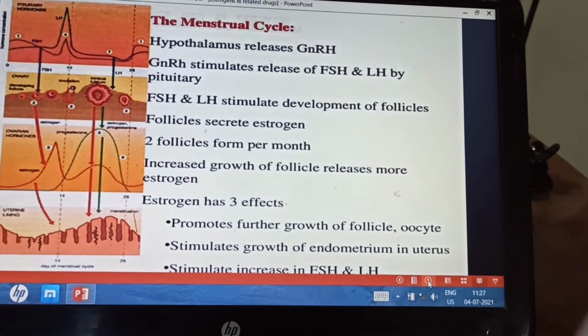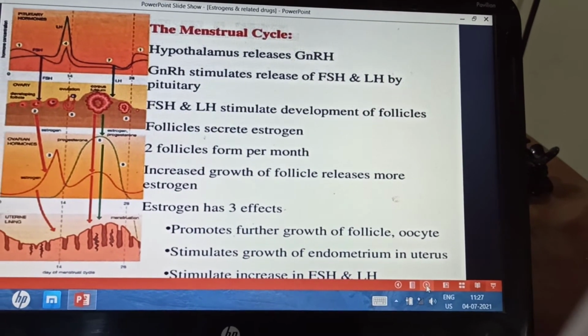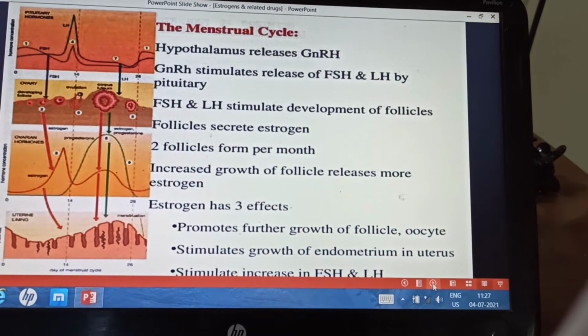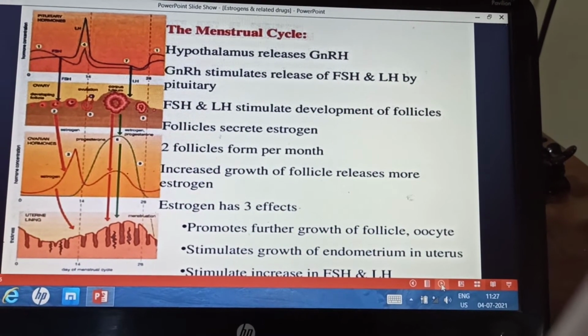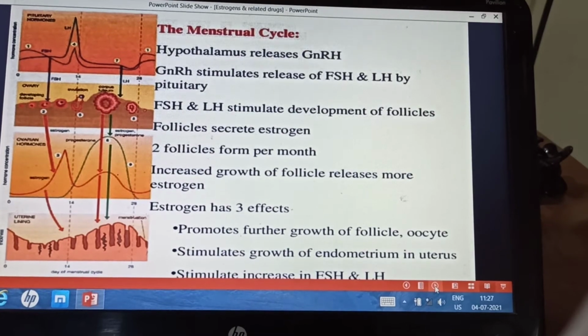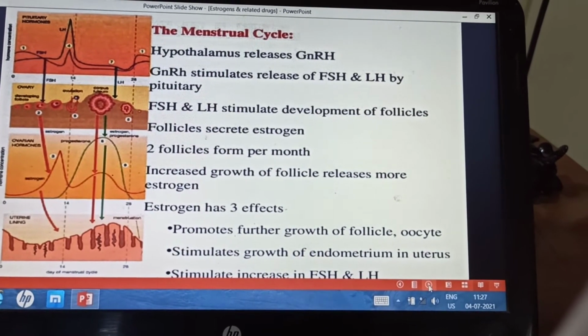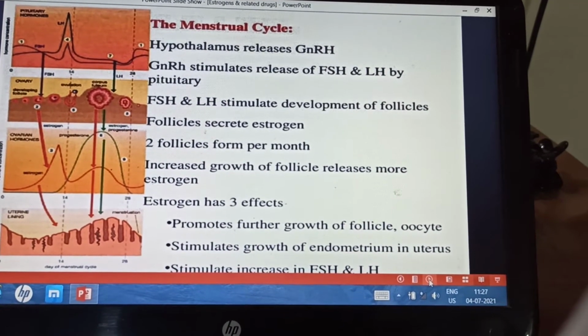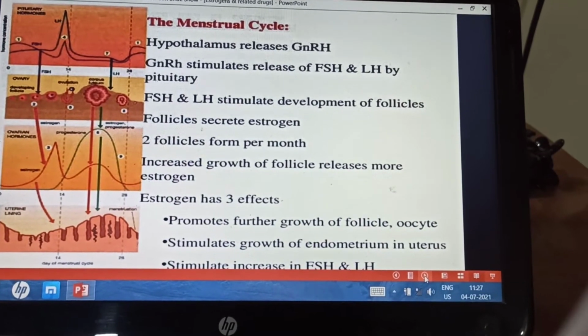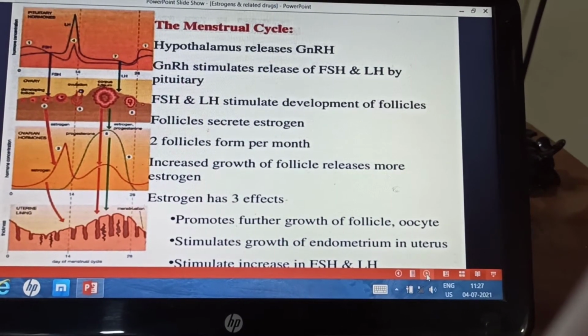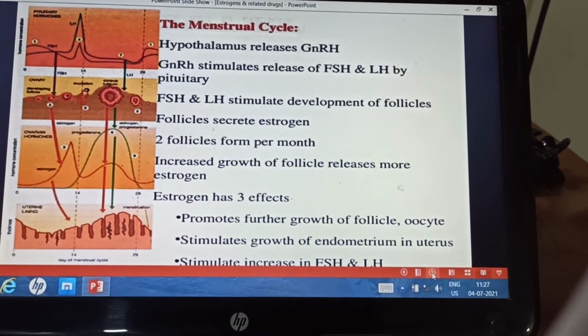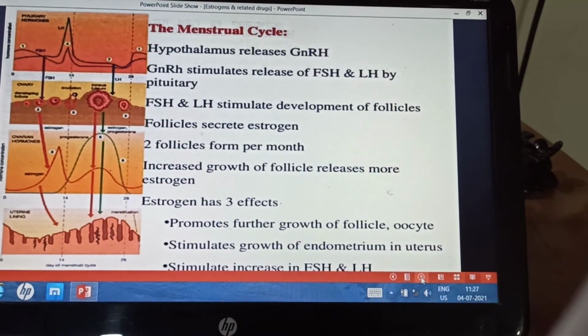Now coming to the menstrual cycle, the hypothalamus releases the gonadotropin releasing hormone. Gonadotropin releasing hormone stimulates the anterior pituitary to release FSH and LH. FSH and LH stimulate development of the follicles. Follicles secrete the estrogen. 2 follicles are formed per month. Increase in the growth of the follicle releases more estrogen.